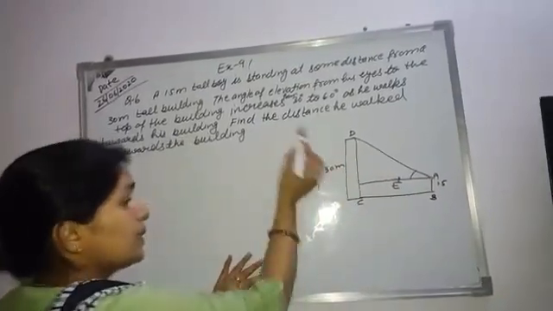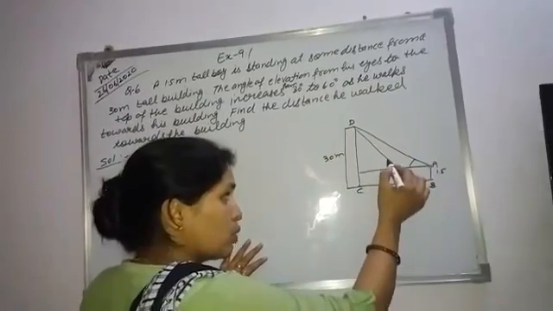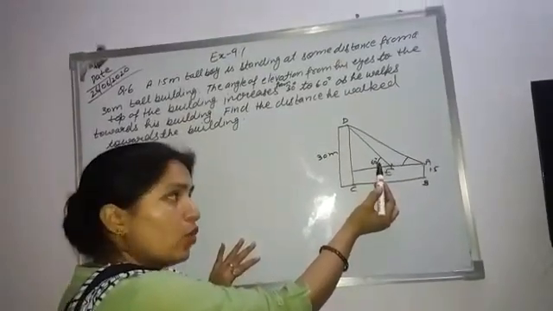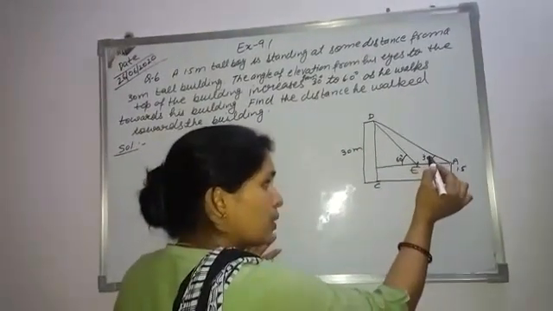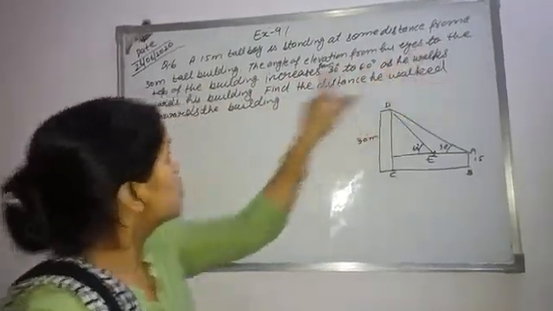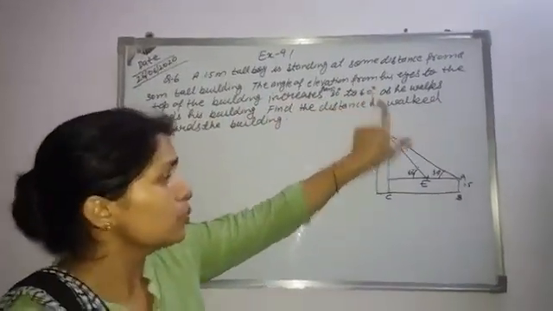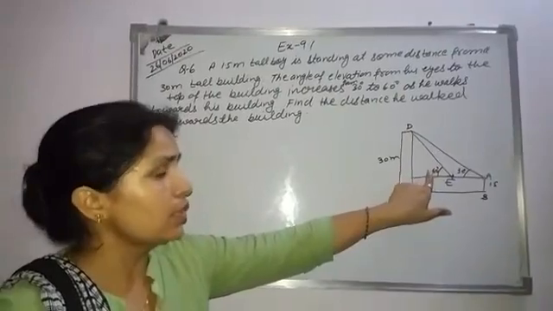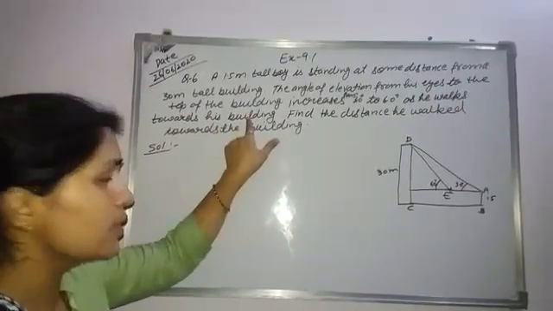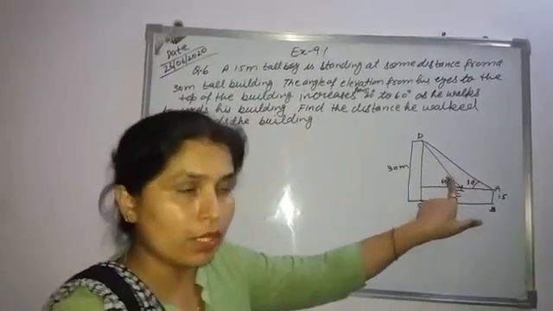In that case, this angle changed from 30 degree to 60 degree, and again this is the angle of elevation. So as he walks towards the building, the angle changes from 30 to 60 degree.